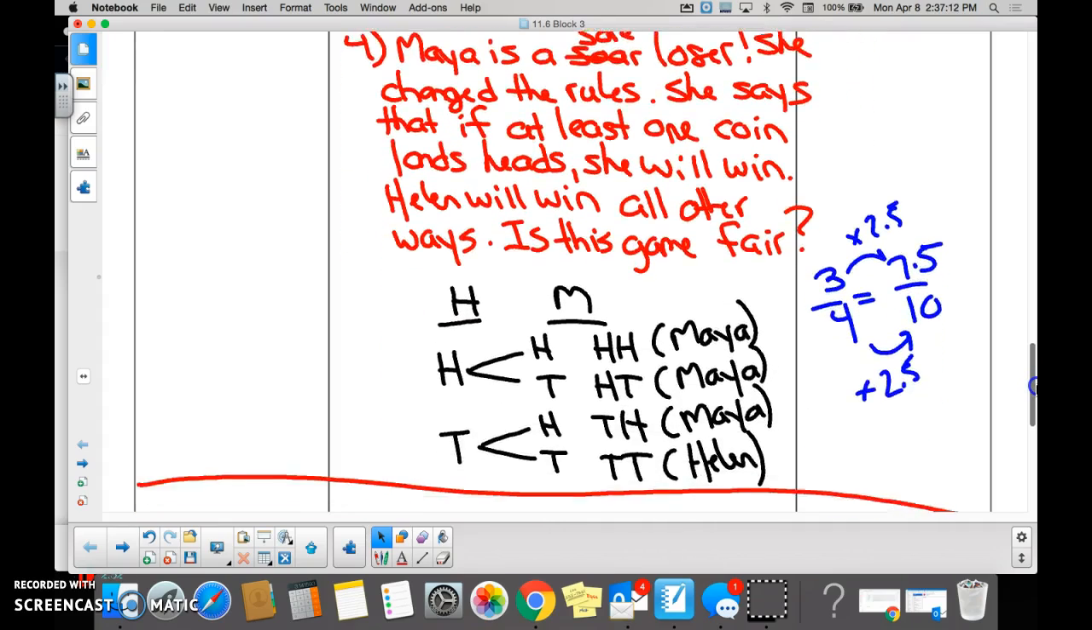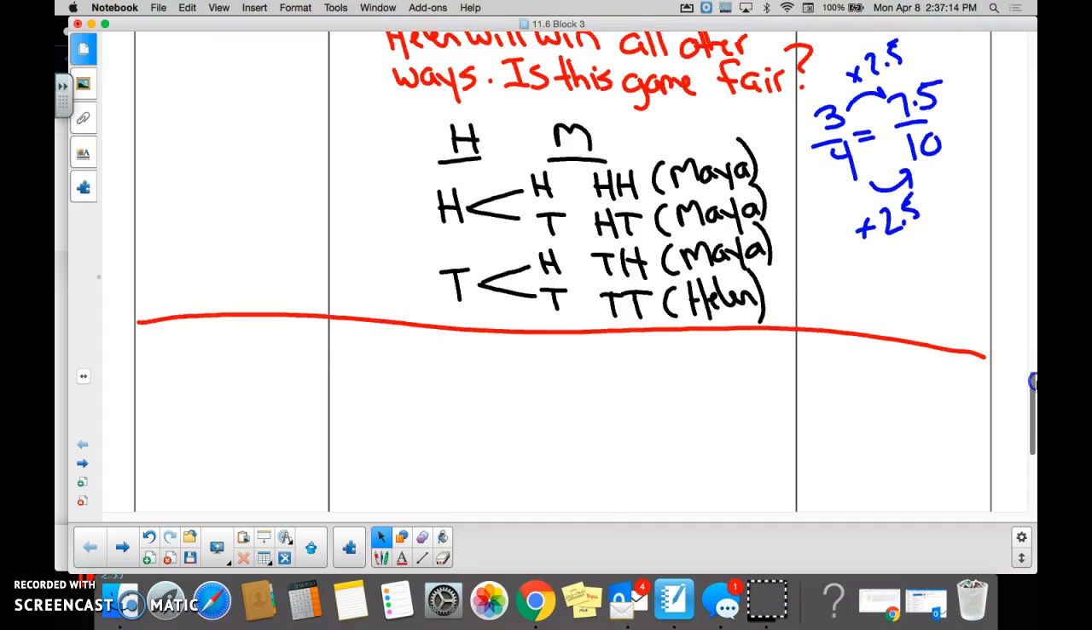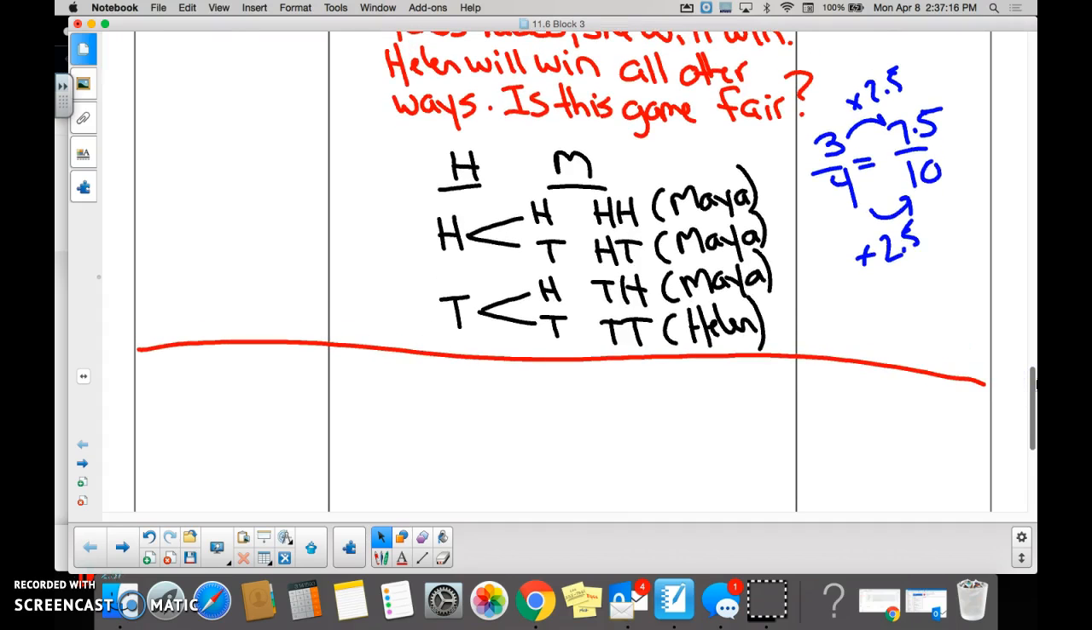Yep. She changed the rules, and this time you all drew a tree diagram, and you all realized that because Maya changed the rules, she's going to win 3 out of every 4 times. So it's not a fair game then, is it? Questions?